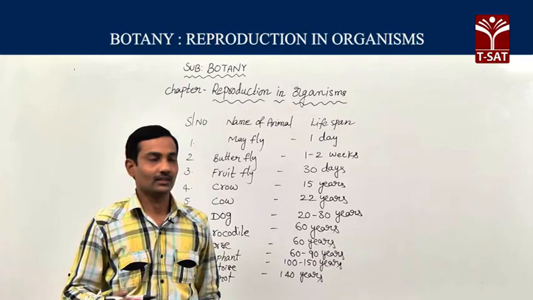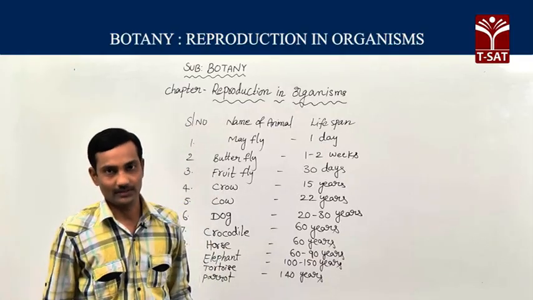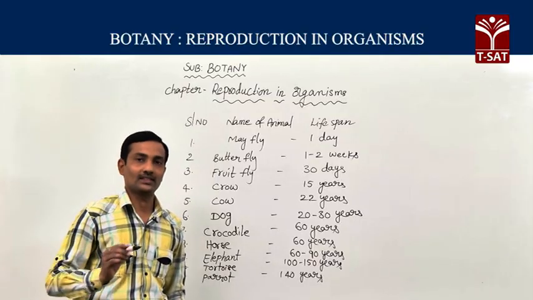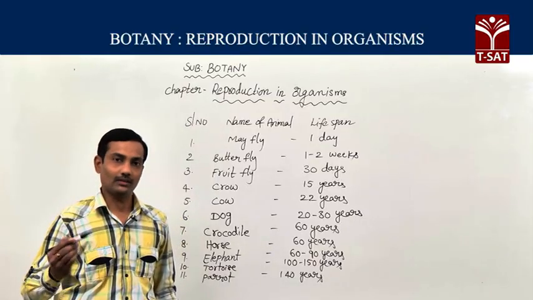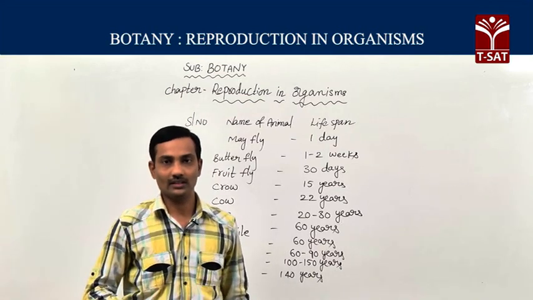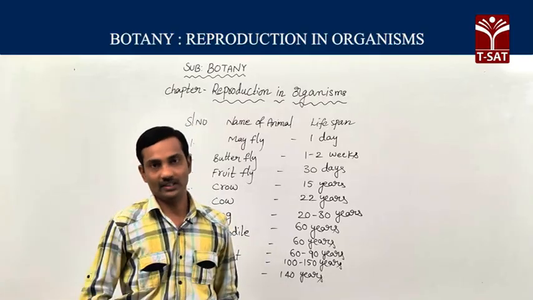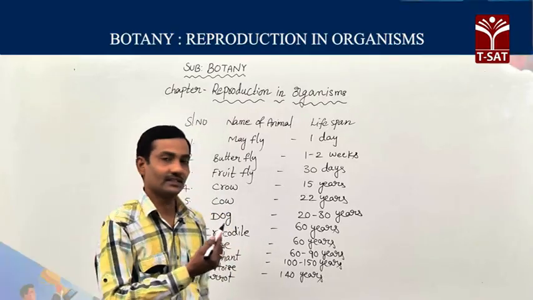So lifespan is not constant among different types of animals. The lifespan of plants is not constant, and the lifespan of animals is also not constant. Different animals have different lifespans, different years, different days, different months.